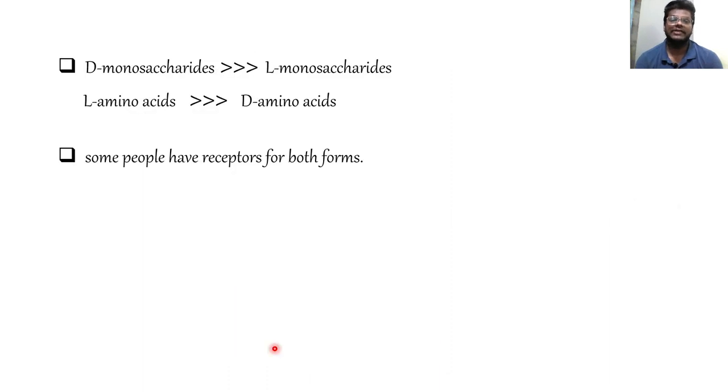Similarly, with amino acids, L amino acids are more abundant as compared to D amino acids, because the body's machinery recognizes L amino acids and not D. However, there are some instances where people have receptors for both forms, maybe for 2 or 3 chemicals, or maybe sometimes even more. This was the reason why thalidomide failed in the early 1950s and 60s. Our body naturally produces only one type of isomer, but pharmaceutical companies manufacture both D and L isomers of the same drug, like a mixture. And here lies the problem.